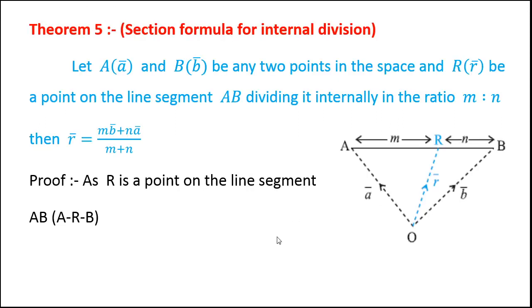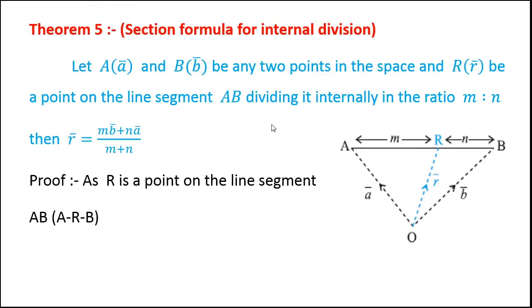We have to look at the vector AR bar and vector RB bar. Let O be a fixed point, and with reference to O, the position vector of A is A bar, the position vector of B is B bar, the position vector of R is R bar.